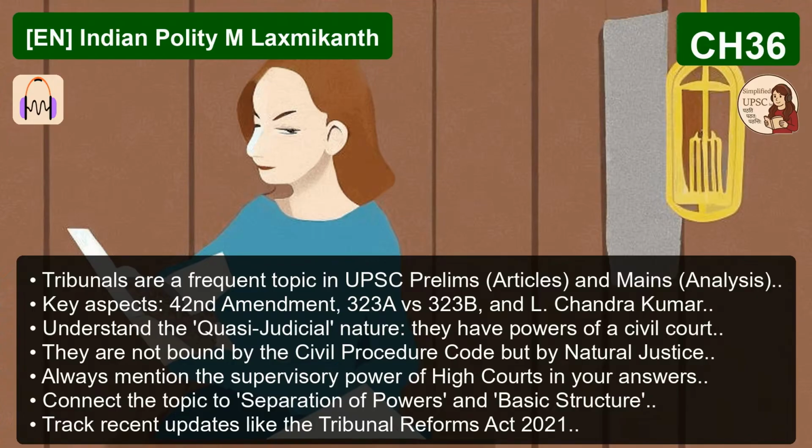Let's bring this right up to the present day. The tribunal system, even after the 1997 ruling, keeps facing these structural challenges. The government has tried major restructuring, especially through the Finance Act. What does this tell us about the ongoing tug-of-war between the executive and the judiciary? This is where the topic becomes incredibly relevant for a mains answer today. Since 2017, the government has repeatedly used the Finance Act, which is really a budgetary tool, to merge, abolish, and change the appointment conditions for numerous tribunals under 323B. Things like the Income Tax Appellate Tribunal, the Copyright Board, and others.